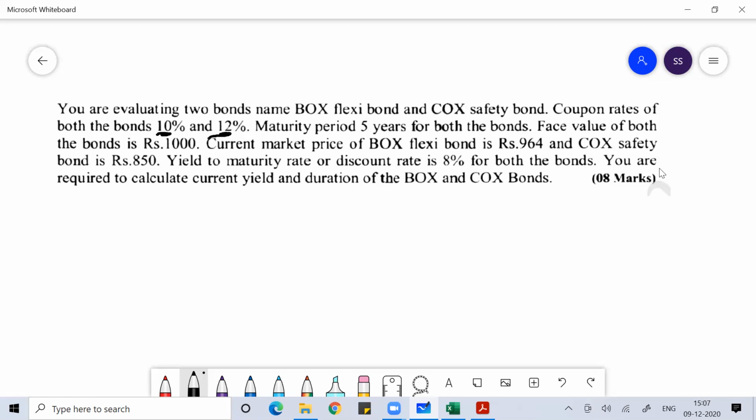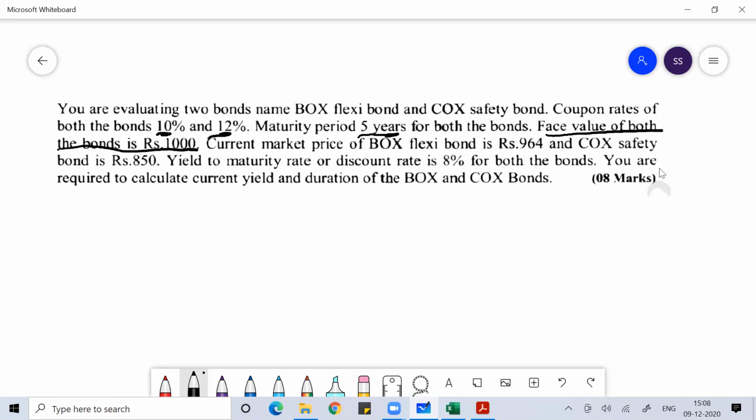You can think of that coupon or interest as parallel to a dividend, but payment of dividend is not a compulsion for the company, whereas payment of interest or coupon is a compulsion for the company. When you want to convert the coupon percentage into a number, you have to understand that the coupon is always calculated on the face value. The face value of both the bonds is given to you as 1,000 rupees.